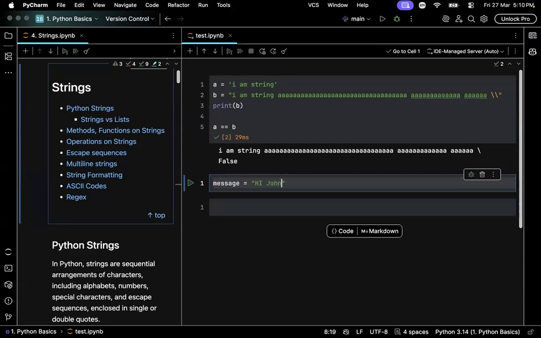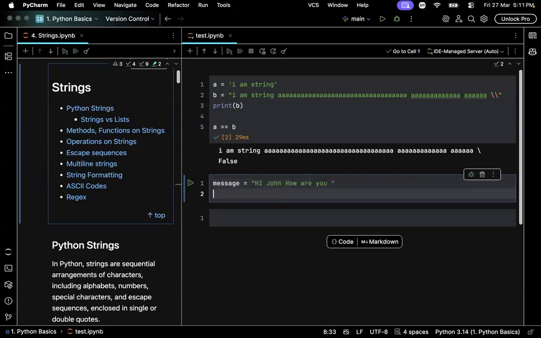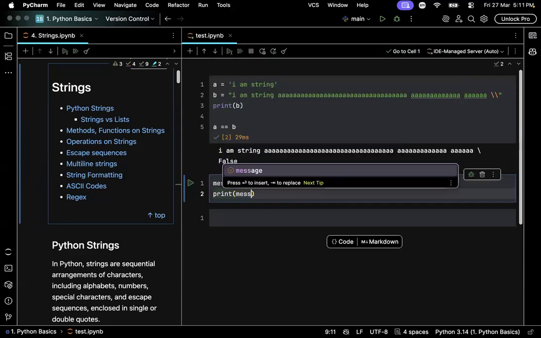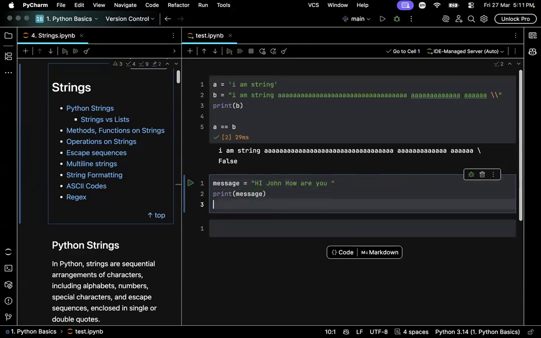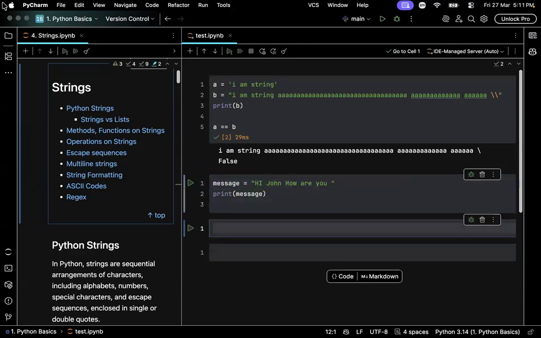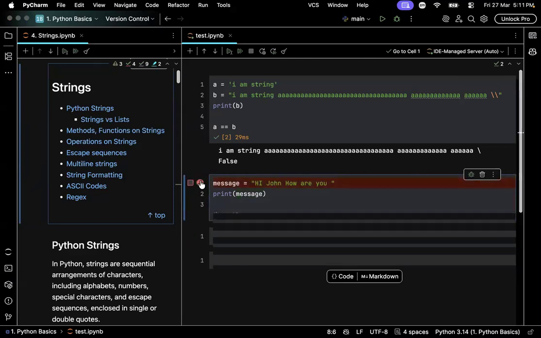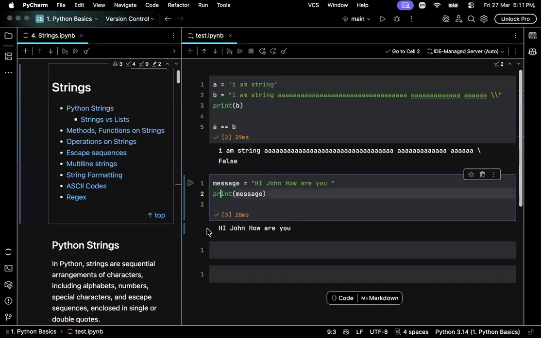Hi John, how are you? You can't just write it in a single string, right? What if I wanted to represent this in multiple lines? See, what if I want to write hi John in one line and how are you in another line?